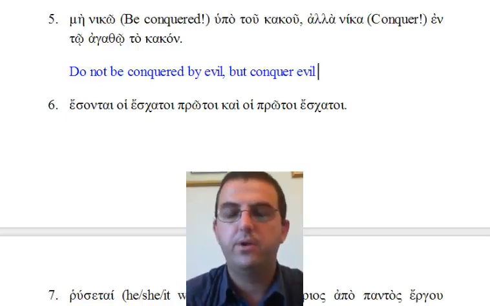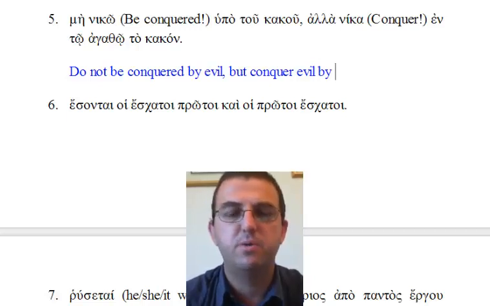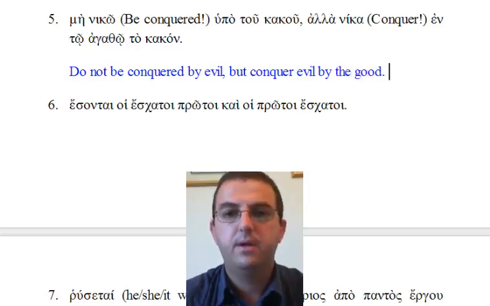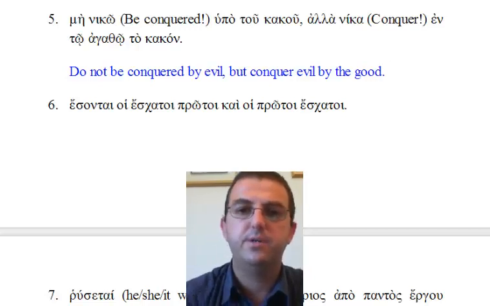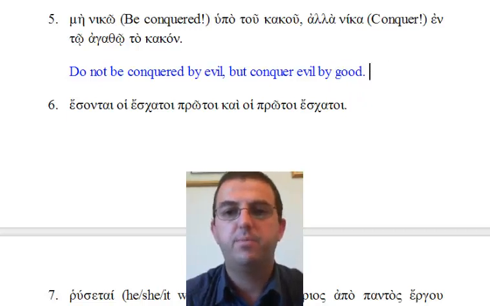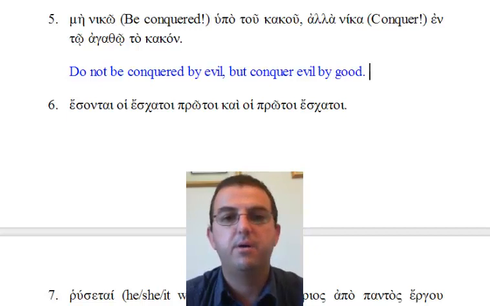The word en, although it normally means in, sometimes also means by and indicates the instrument by which something is performed. And that would be its meaning here. So, but conquer the evil, en to agatho, by the good. Agathos is the adjective meaning good, which here too is being used as a substantival adjective, and we would probably take out the article in English. So our sentence reads, do not be conquered by evil, but conquer evil by good.